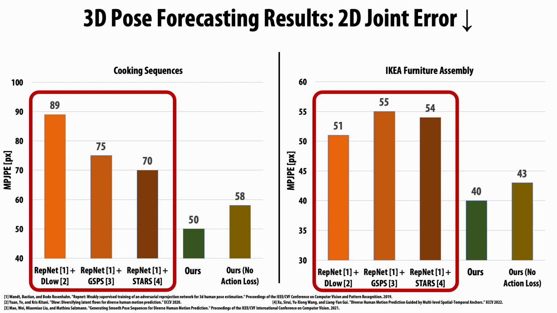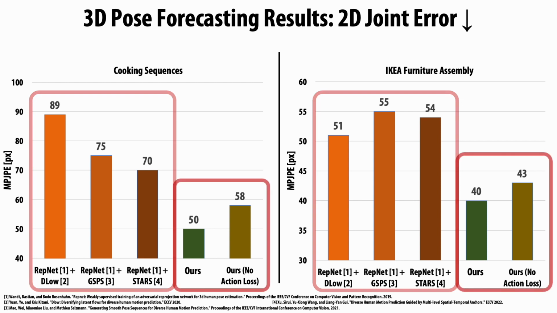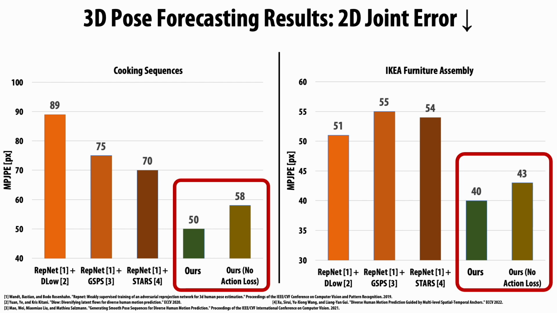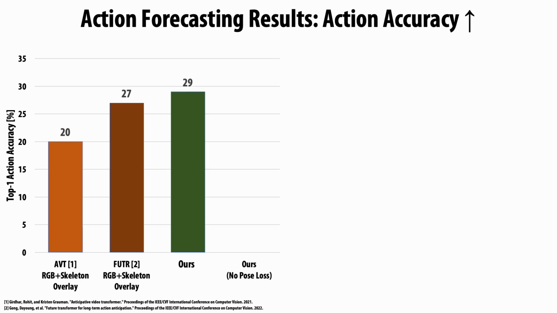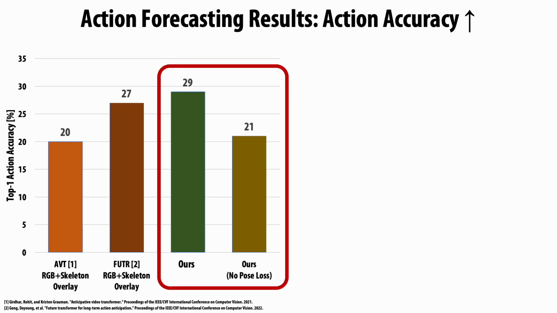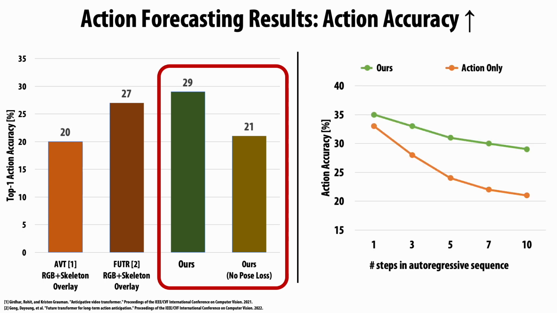Our jointly forecasted poses not only improve over these baselines, but we also see that action prediction helps to inform the pose forecasting. Similarly, we see that pose forecasting benefits action accuracy, demonstrating the complementary nature of both tasks. Predicting poses alongside action labels helps to achieve more robust autoregressive action forecasting for longer sequences.